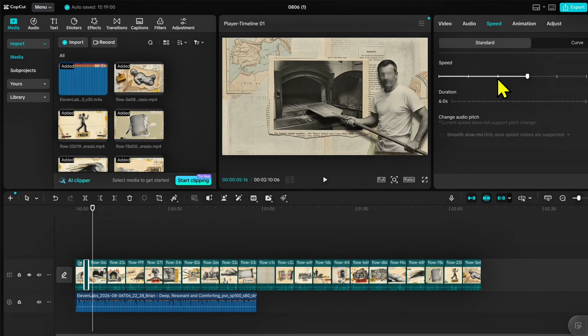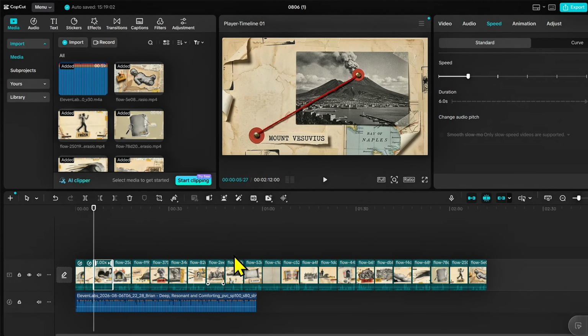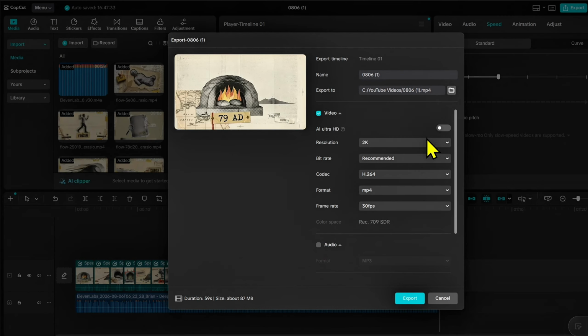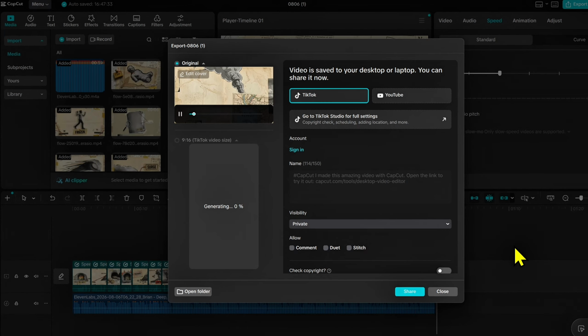Now repeat the same process for every scene until all scenes of your video get perfectly synchronized. After all scenes get perfectly synced with voiceover, export the video. Now let's see its final output.